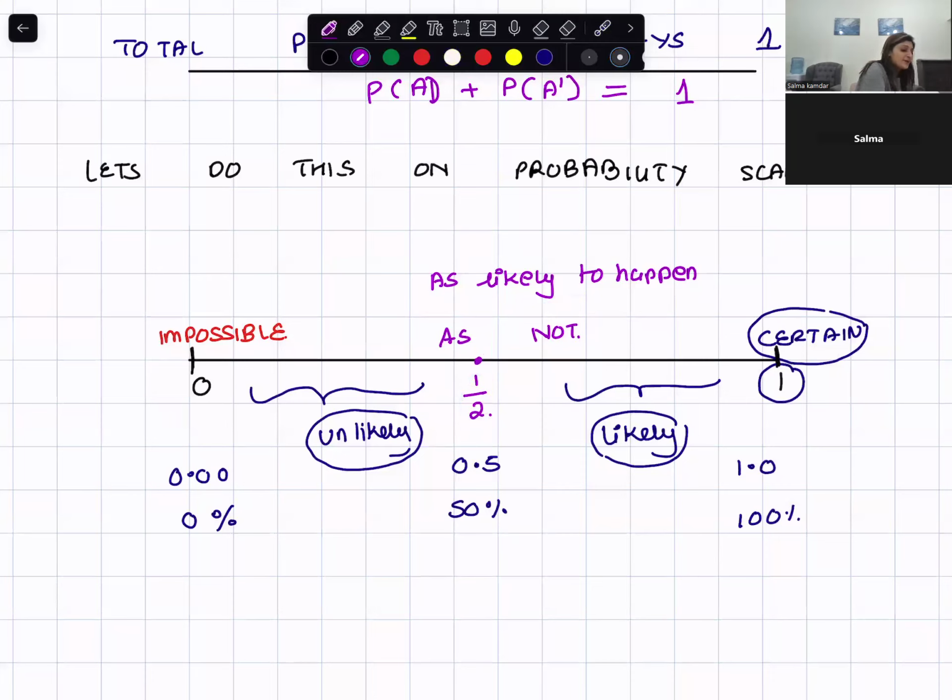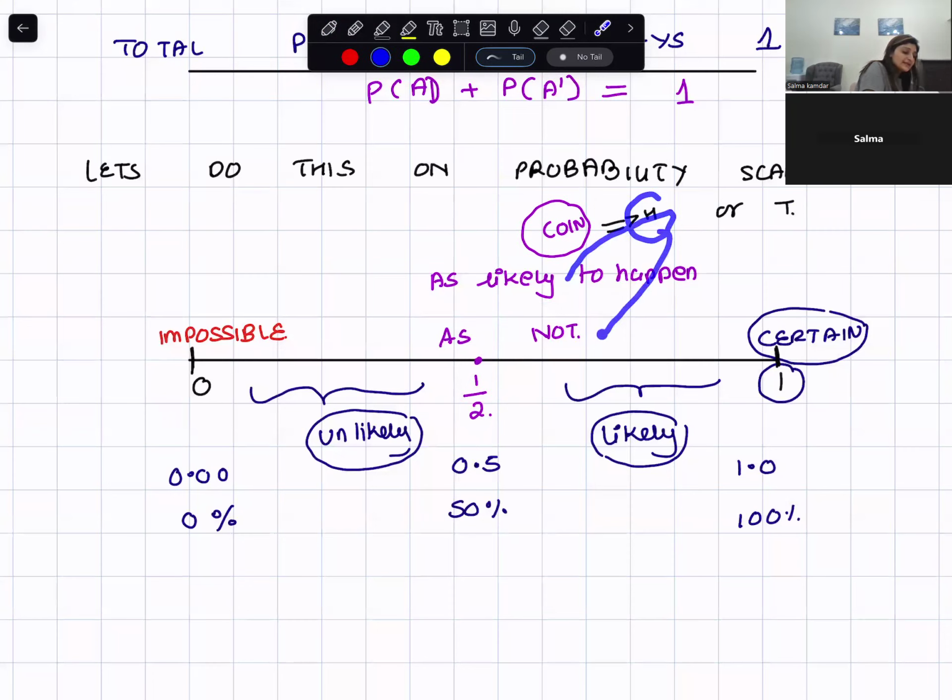The best example of this you would take is flipping a coin. So when you flip a coin, there are chances that you get heads or there are chances that you get tails. So the probability of H, it is likely to happen, not likely to happen. You can get a tail also. So if there are 50-50% chances, it would be half.